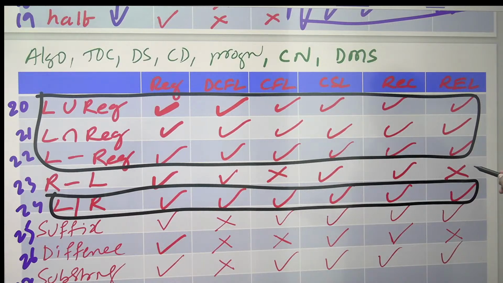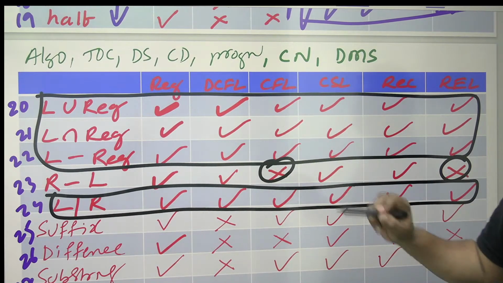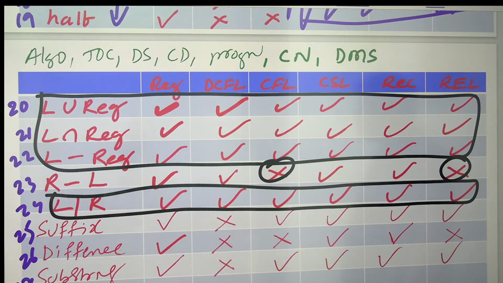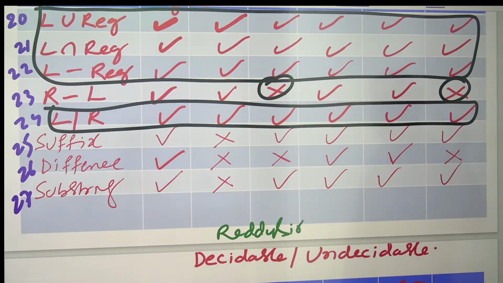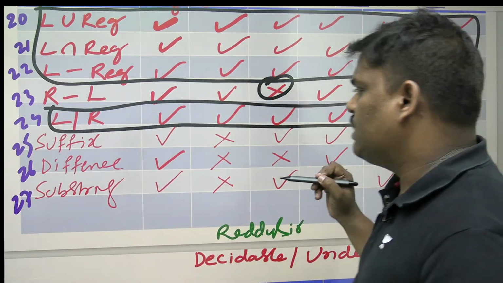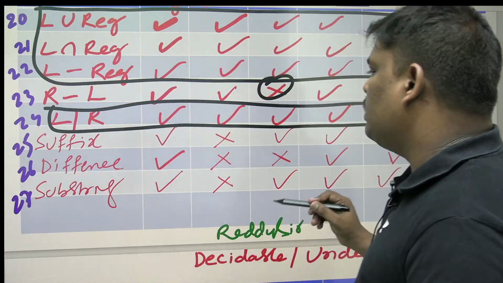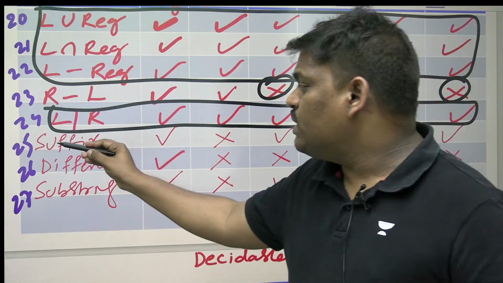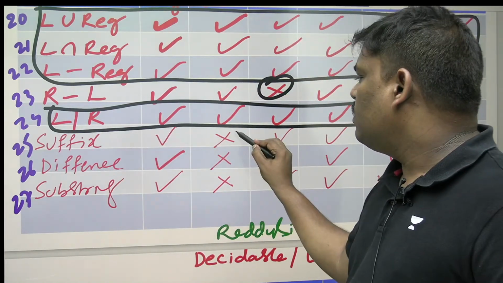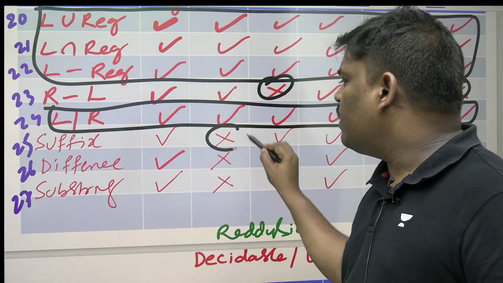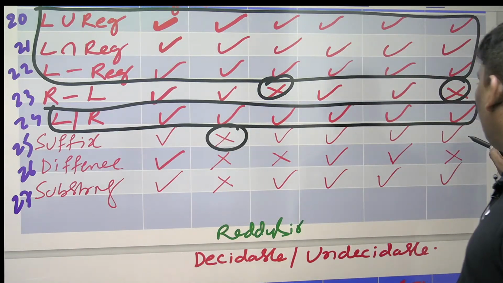But this one, only these 2 not closed. 20, 21, 22 all closed. 24 all closed. 23, 2 not closed. Next one, 25, 26, 27. Let's see this one. Suffix, listen, suffix. Suffix, DCFL is not closed. Remaining all closed.